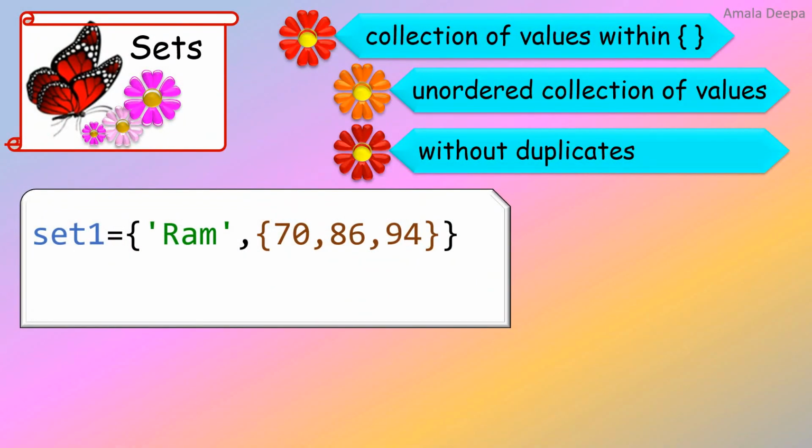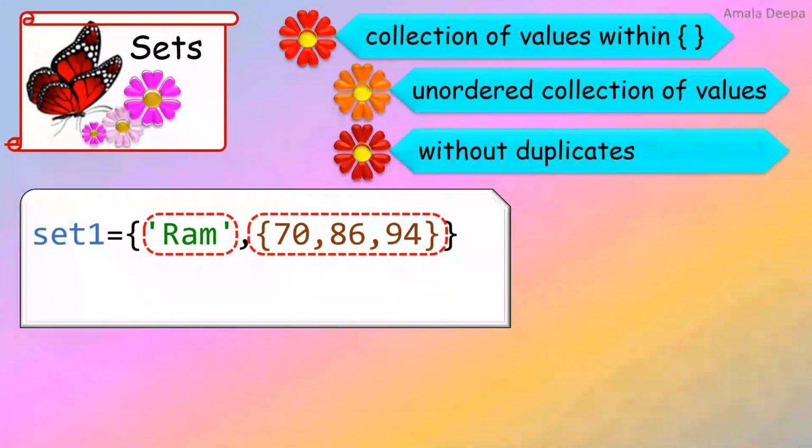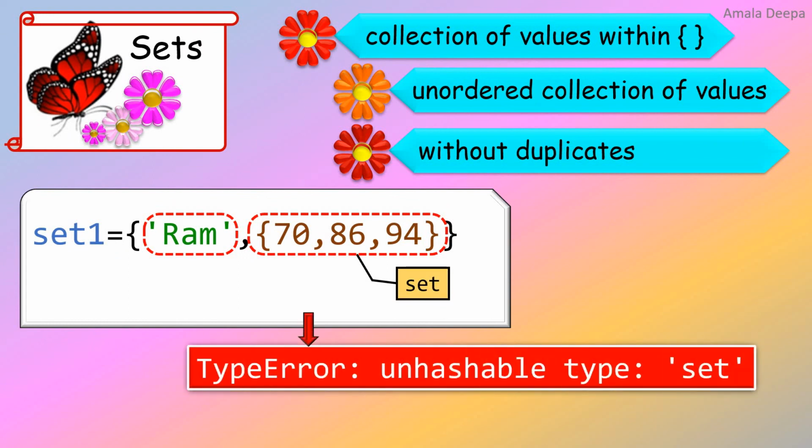Look at this example. There is a set within set 1. Ram is the first element and the second element is itself a set because the values 70, 86 and 94 are within curly brackets. But Python does not allow you to have nested sets. It throws an error. Type error, unhashable type set.